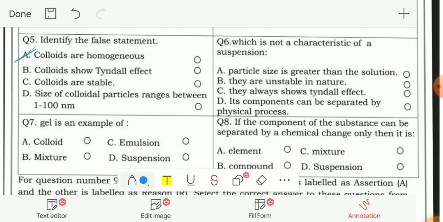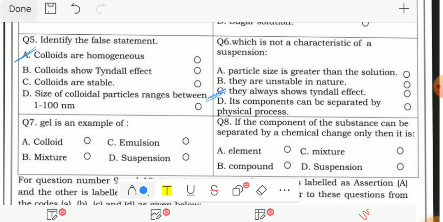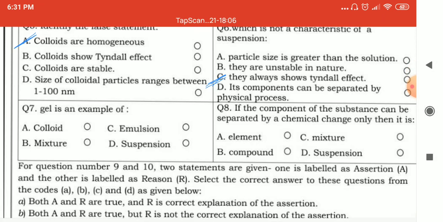So the correct answer is C. They do not always show the Tyndall effect. When left undisturbed, the particles of the suspension settle down and they do not show the Tyndall effect. So this is not true about the suspension. C.